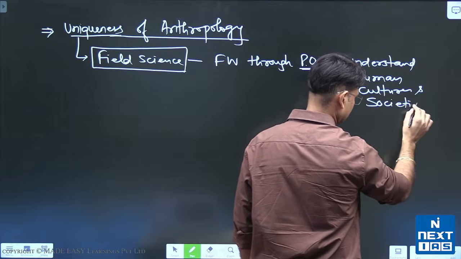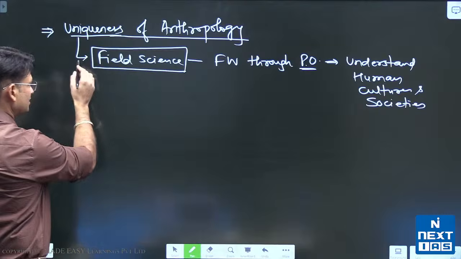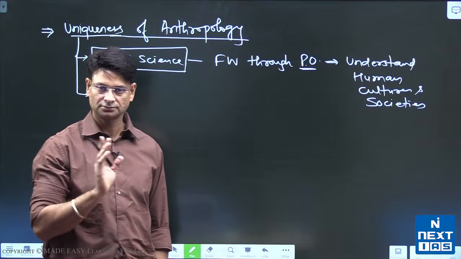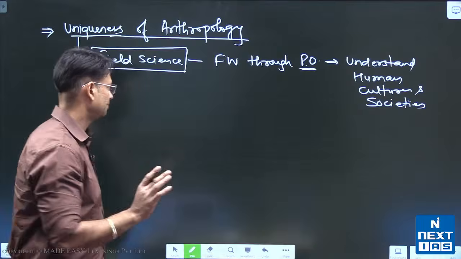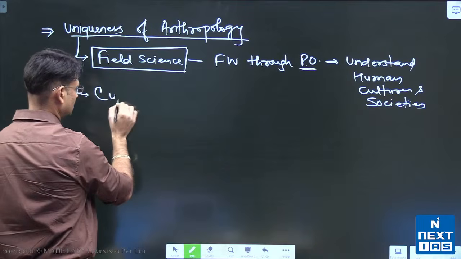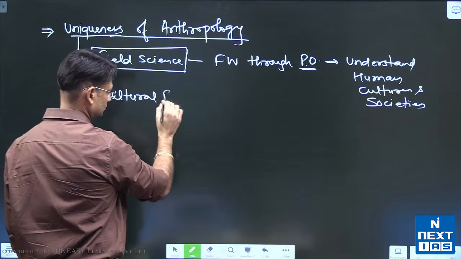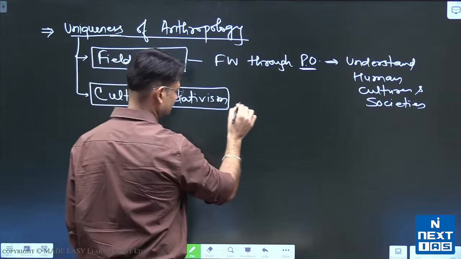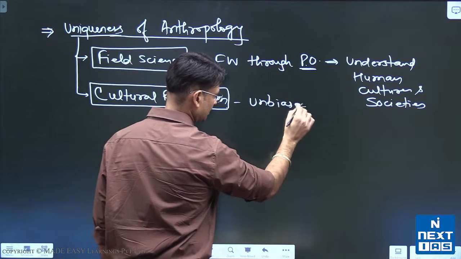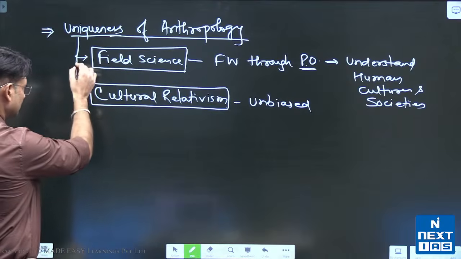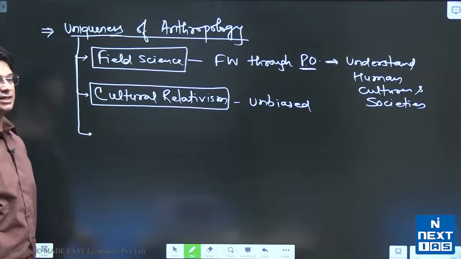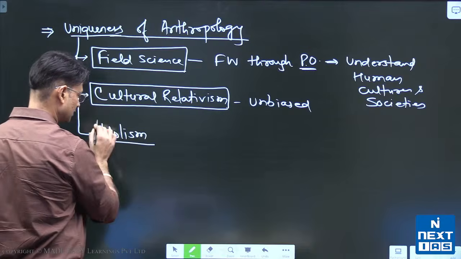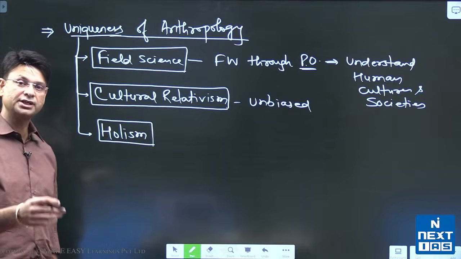Second important point here is that when they are doing this kind of study, they don't judge the people they are studying. They are not judging the people they are studying. So they use cultural relativism. Right? That means it is unbiased study, without judgment study. They don't judge the cultures that they are studying. The third important point here is that when they are studying humans, they study all their aspects. That means holism is another dimension of anthropology that is unique to anthropology.